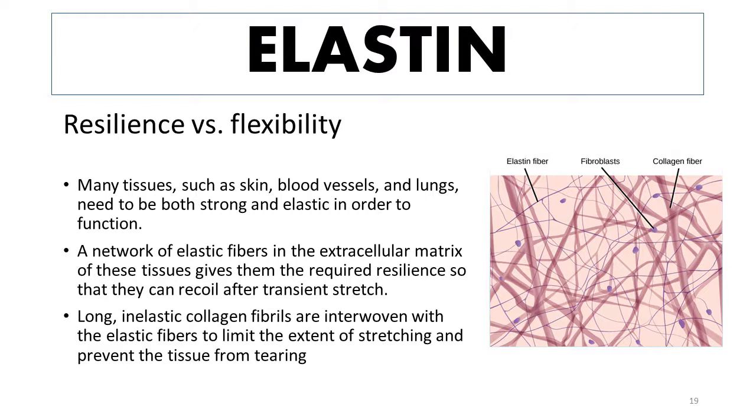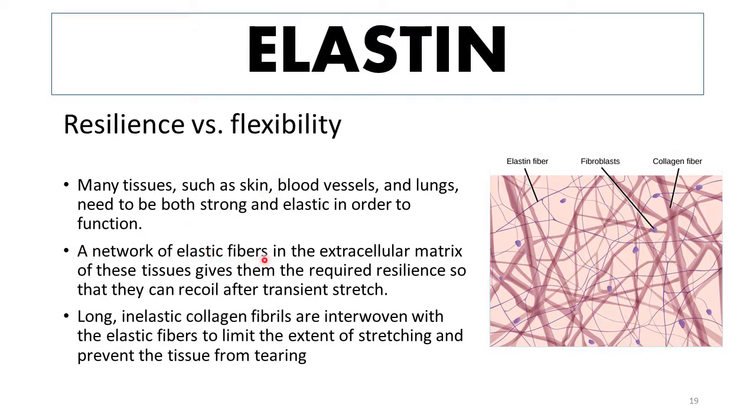Now we are going to discuss another fibrous protein which is a key component of the extracellular matrix of different types of connective tissue, and it is known as elastin. As the name indicates, it is an elastic protein. And why is elastin important for us? This is because many tissues in our body, such as skin, blood vessels, and lungs, need to be both strong and elastic at the same time in order to function. In the absence of elasticity, these tissues would tear apart very easily as a result of different types of stretching forces that are exerted on them.